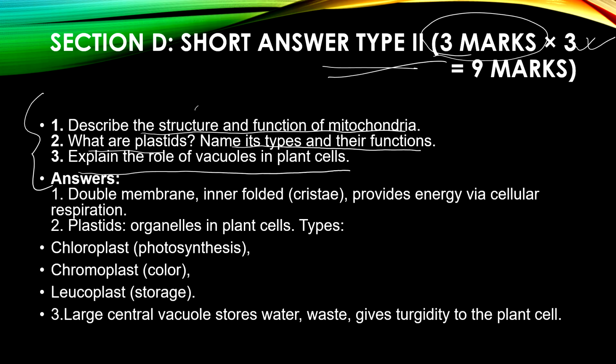Now, when the structure and function of mitochondria is coming, we will say it is a double membrane structure, and whatever is there on mitochondria in your textbook, just write it in gist. I have given a few important points like inner folded, which is having cristae. What is its function? It provides energy via cellular respiration, and it is obviously called the powerhouse of the cell. Is it clear? So you just put a bit of things from your textbook, and whatever I have taught I have given in note form only. So go back to that, learn that part, and it should be like a 3 marks answer.